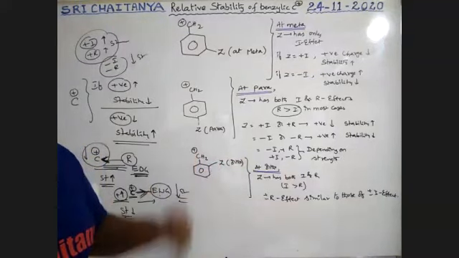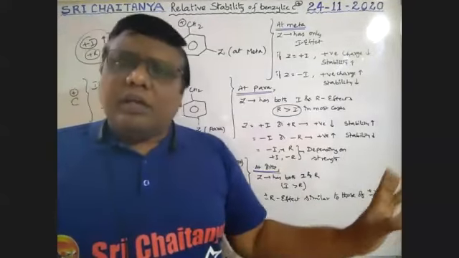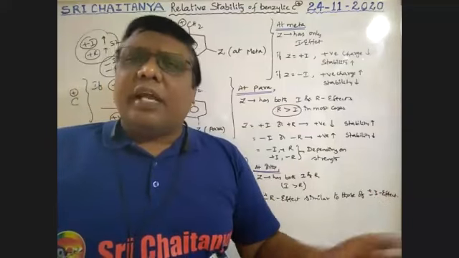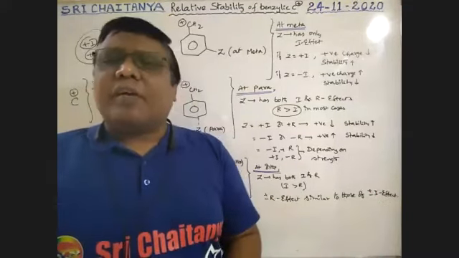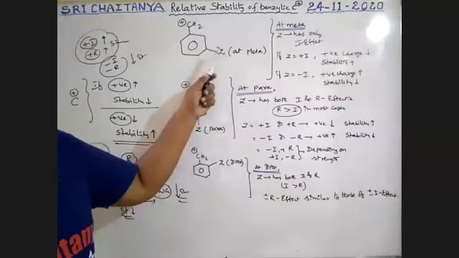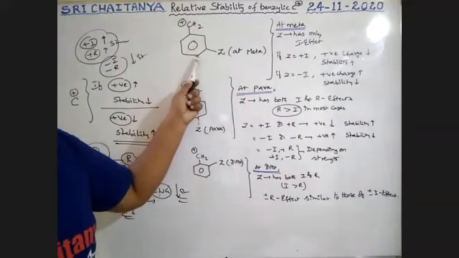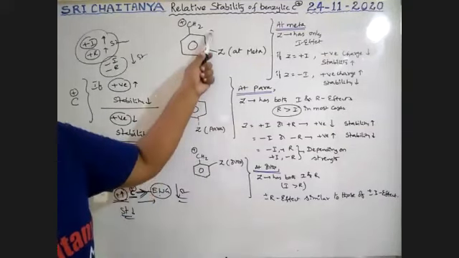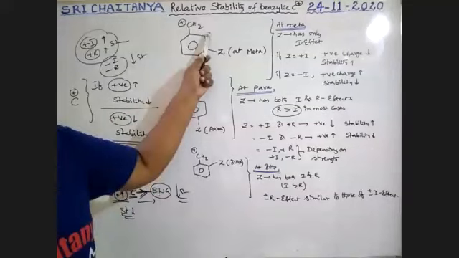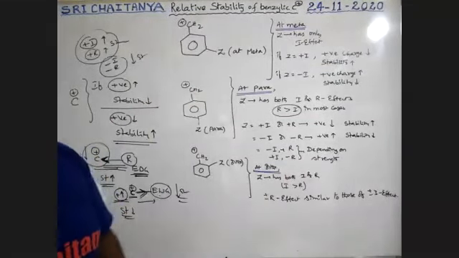Next, plus R effect, plus or minus I effects. R effects are similar to that of inductive effects. So we will discuss one by one. Up to now, is there any doubts? So at meta position only inductive effect, at ortho and para position M effect and I effect. Here mesomeric effect is nothing but resonance effect. Here resonance effect R greater than I, here I greater than R. Here I greater than R, here R greater than I, here only I. So this is condition wise.